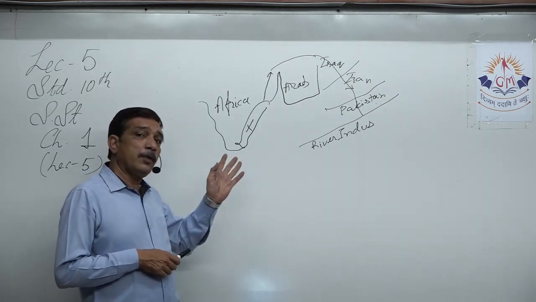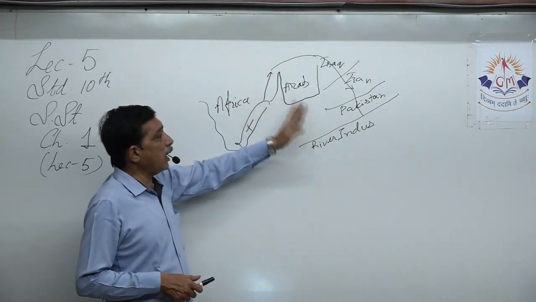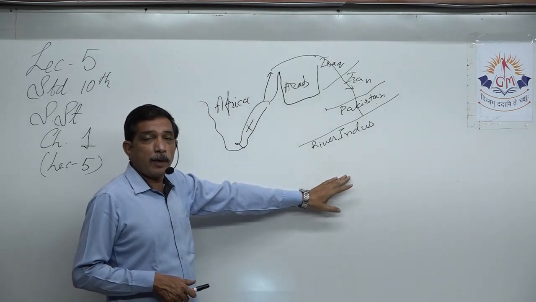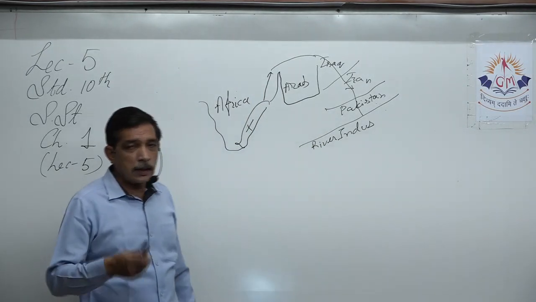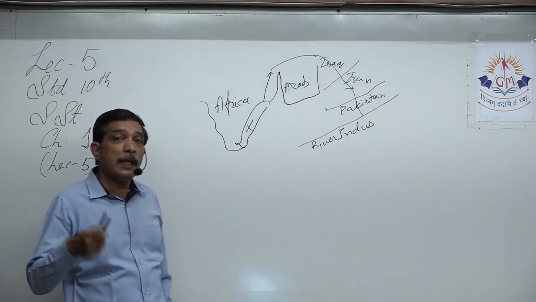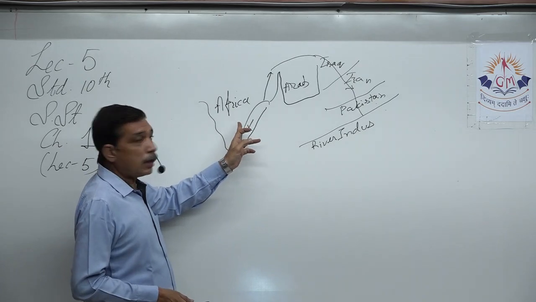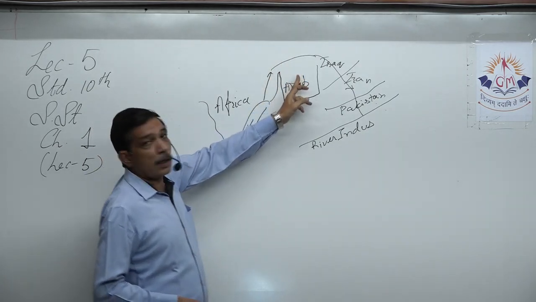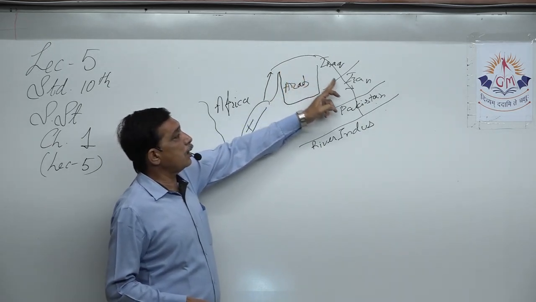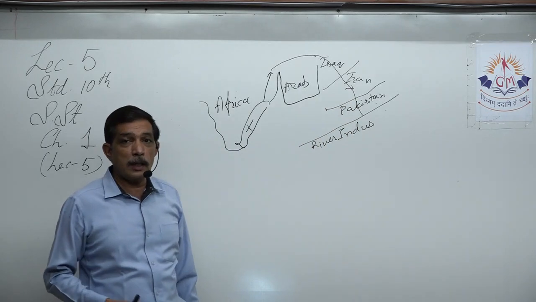Even when the Aryans came from the other side of Indus, they knew the people living on this side of Indus as Indians, and that is how we got the name India and Indians. So this is the journey of the Negrito people from eastern South Africa all the way above the Arab countries into Iraq, Iran, today's Pakistan, and they came up to river Indus.